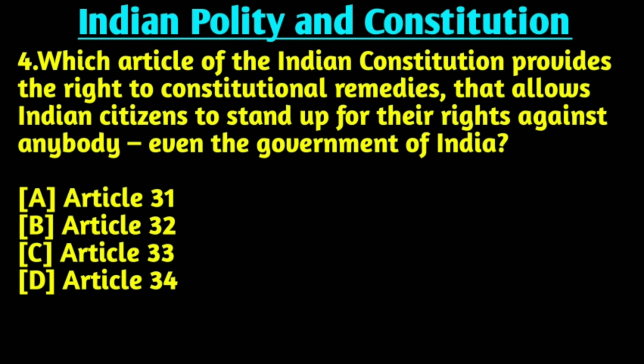Our fourth question is, which article of the Indian Constitution provides the right to constitutional remedies that allow Indian citizens to stand up for their right against anybody, even the government of India? Right answer is option B, Article 32. Article 32 provides the right to constitutional remedies, which means that a person has the right to move to the Supreme Court for getting his fundamental right protected.